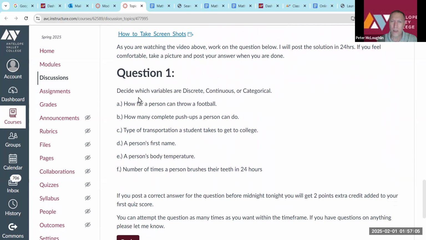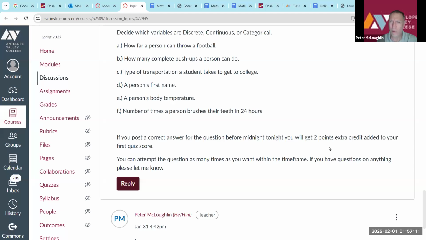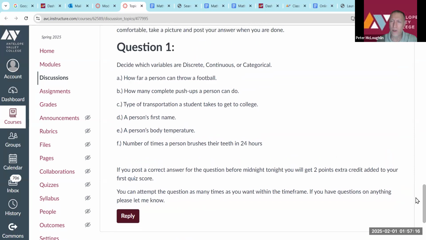So when you answer this question, then you're going to post it. And if you post the correct answer, you'll get 2 points extra credit added to your first quiz score. And if you post an answer that's not quite correct, I will look at it and say close, but maybe part C and part E aren't quite correct. Fix those and repost it. So you can keep reposting until you get the correct answer. To post your answer, you could write it on a piece of paper and take a picture of it, or just type it into Canvas. Different ways you can do it. Or put it in a Google Doc and share the link to your Google Doc.